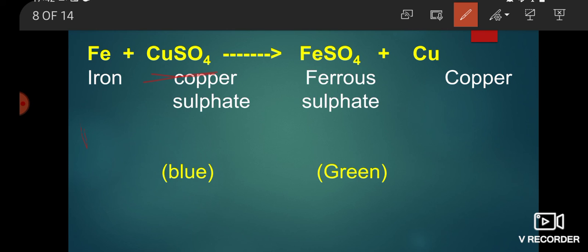Copper sulfate formula is CuSO4 and it is blue in color. After the reaction, FeSO4, that is ferrous sulfate, is formed, and it is light green, along with copper. So the final reaction is Fe plus CuSO4 gives FeSO4 plus Cu.